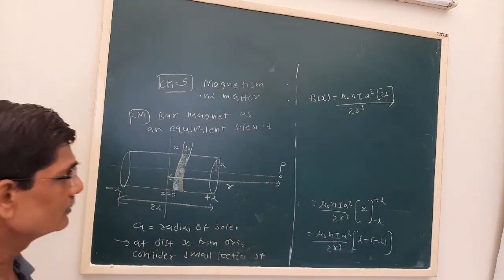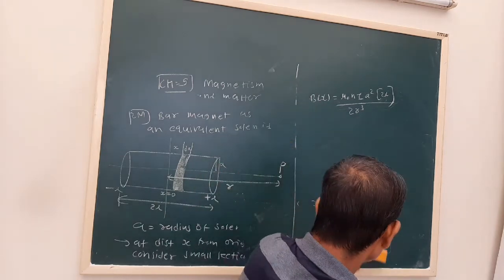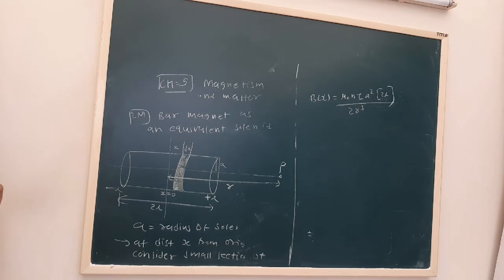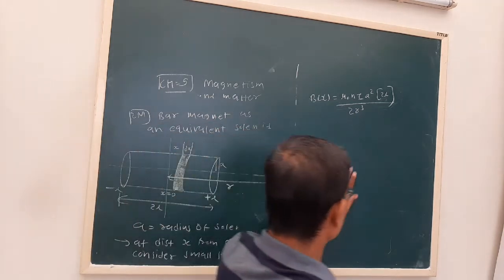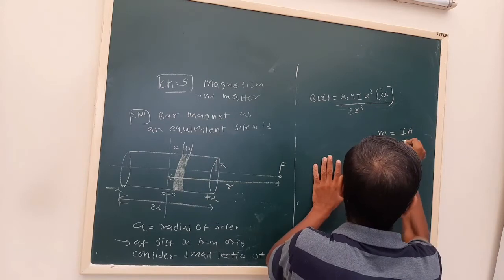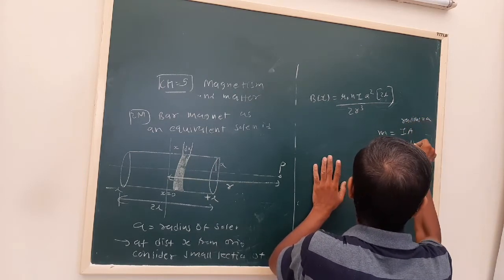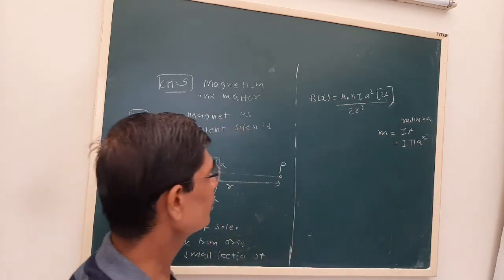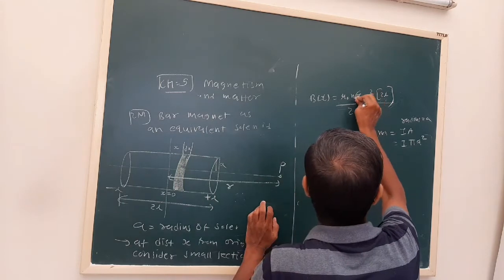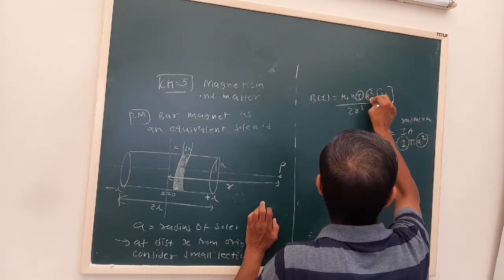Next we have to arrange. The magnetic dipole moment M is equal to I A, where the radius is a. Now see what we are having: I is there, a square also we are having.